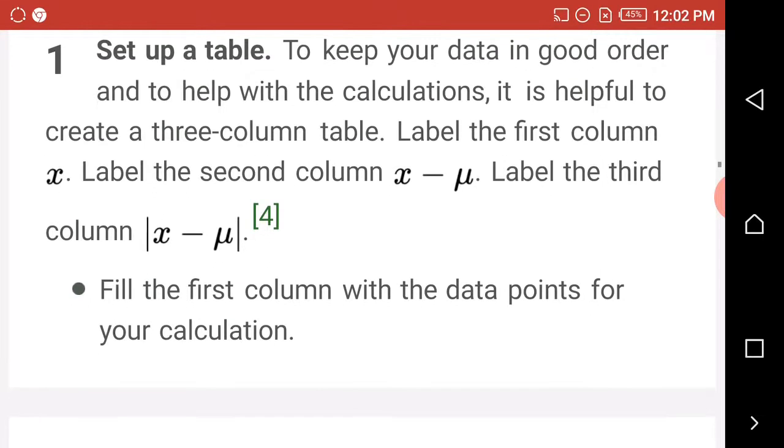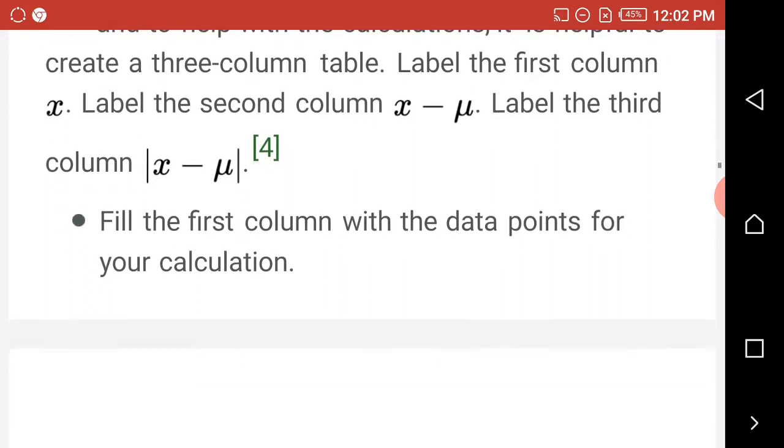Take your pen and practice as you follow. Create 3 columns. The first column, just label it X. The second column is X minus U. This U here means the mean.